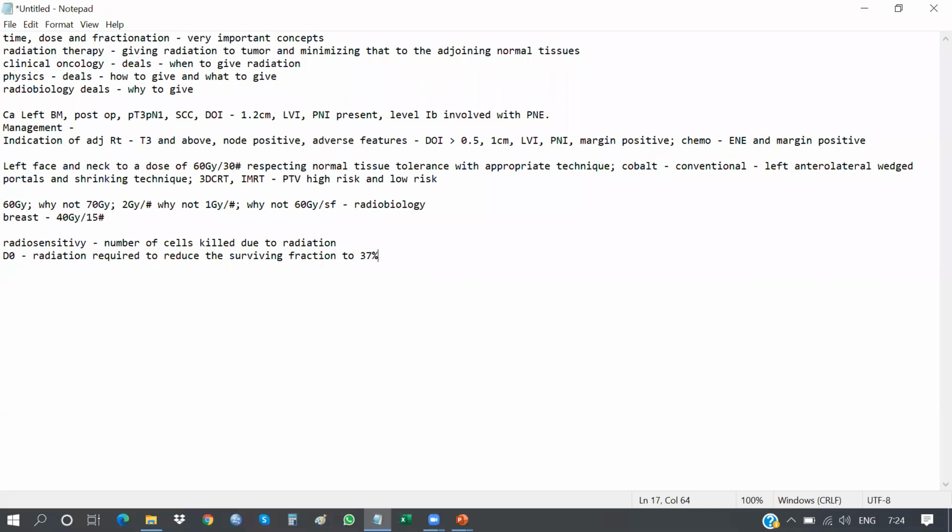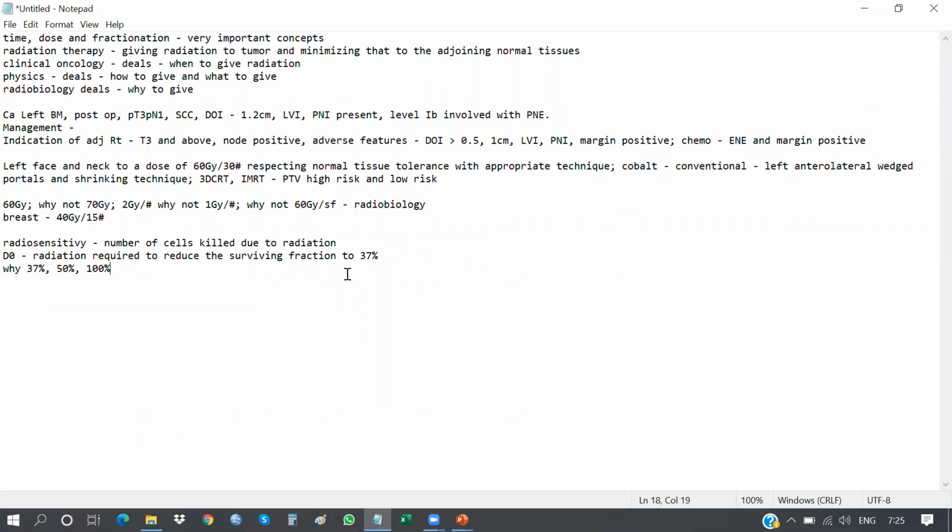Now, always have this curious mind. Why 37%? Why is 37% so special? Why not 50%? Why not 100%? Regarding this, we will discuss when we do cell survival curves. If anyone knows the answer, this is your assignment, or rather take home question. Why 37%? Why not 50%? Why not 100%?